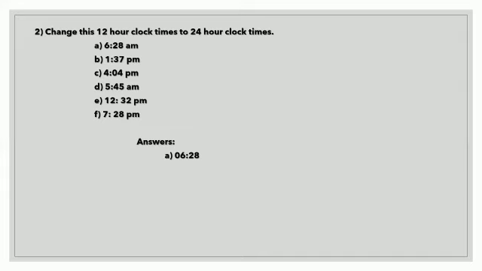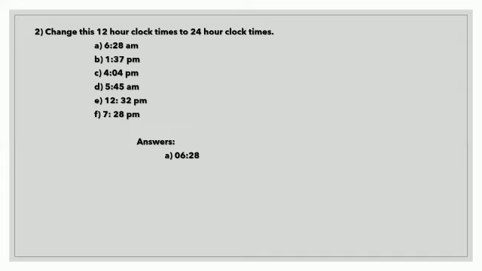Now coming to the B part, the time is 1:37 p.m. Whenever the time is p.m., it changes in 24-hour clock time. We already said that in a 24-hour clock, after 12 p.m., it doesn't have 1 p.m. at all. It goes on consecutively like 13, 14.